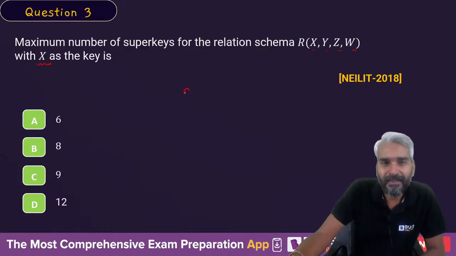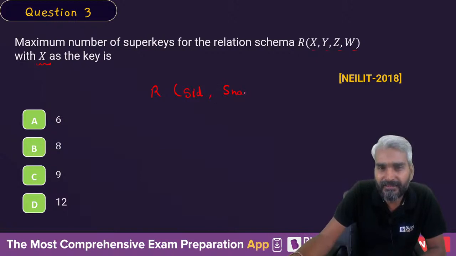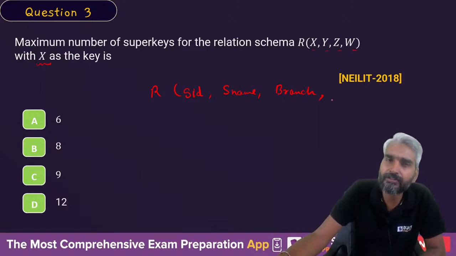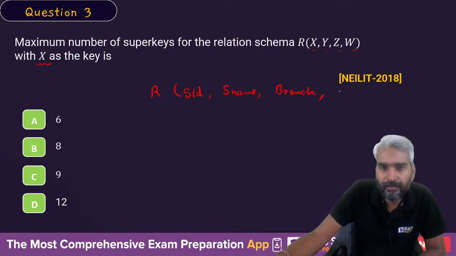Let's assume that I define a relation R with SID, S name, branch (we know the branch if we know the SID of the student), and one more thing, father name.